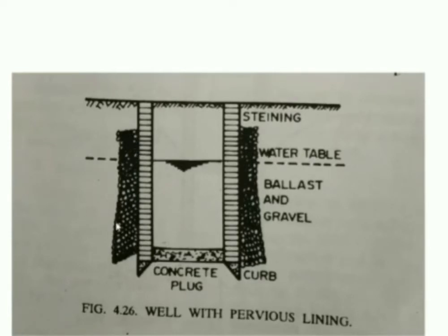To overcome this, we are going to provide some layer of sand, some layer of aggregates, that is ballast and gravel, so that the pressure coming on the wall is reduced. After that we are going to provide the wall, made up of either brick masonry, stone masonry, or RCC. Okay, fine. This is all about the open well, that is, the dug well.